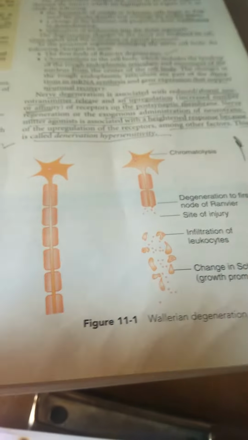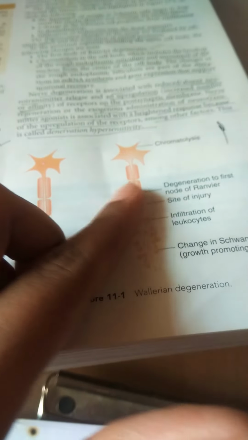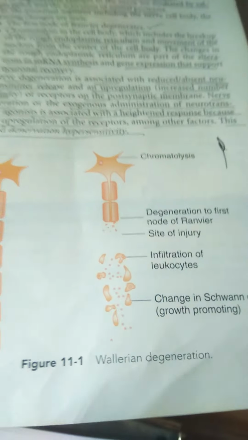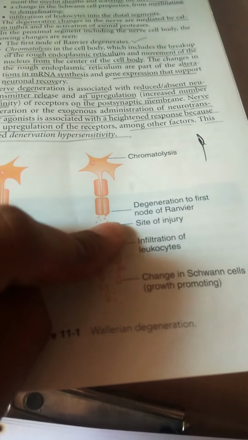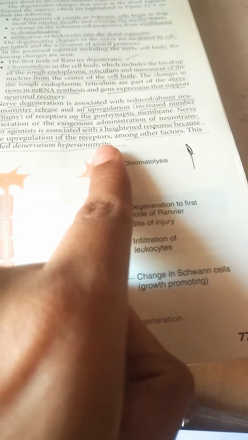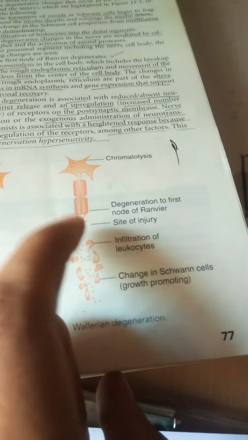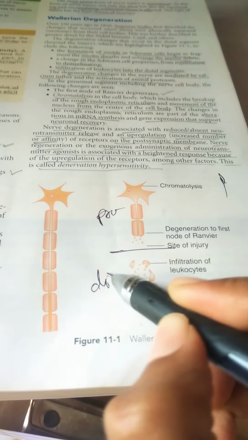So here you can see, first, normally the axon is associated with the cell body. This is the distal degeneration, this is the proximal degeneration part. You can see in the proximal part there is chromatolysis, and in the distal part there is degeneration. Degeneration of the first node of Ranvier also belongs to the proximal part, because this is the site of injury, right? So this is the proximal and this is the distal.